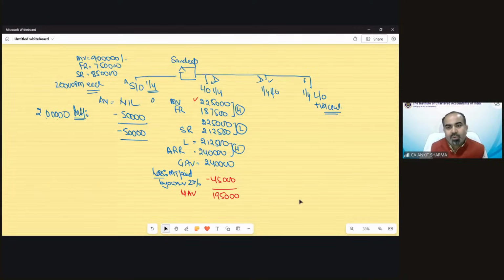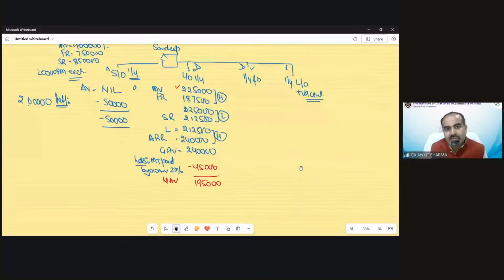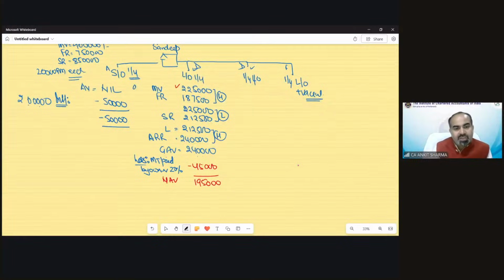Now what is left to do in this case? The 30% deduction. The 30% deduction of 1,95,000 would be 58,500.